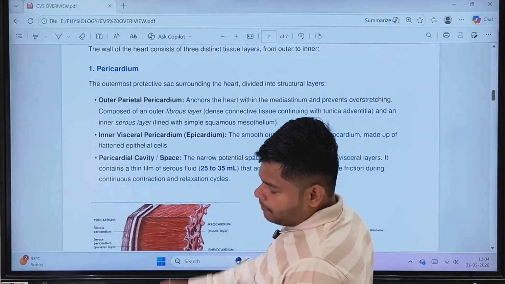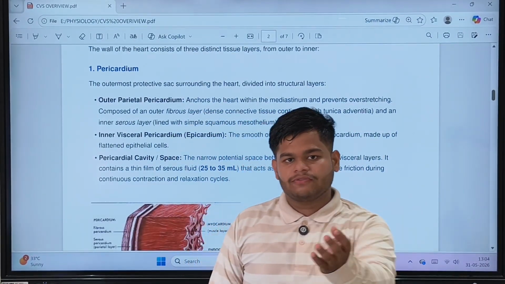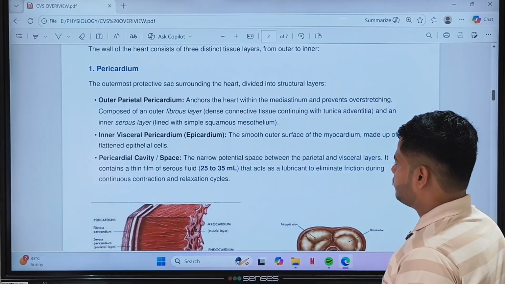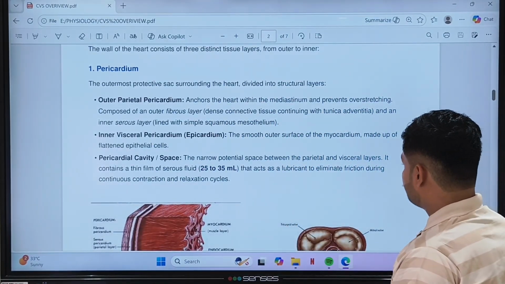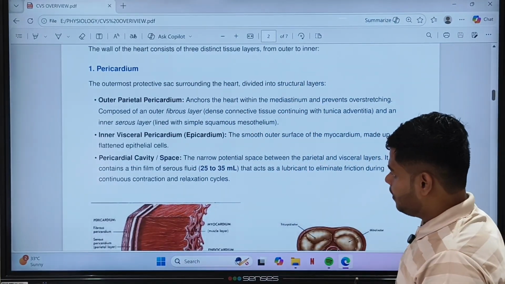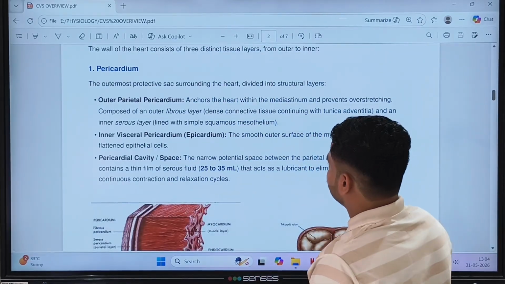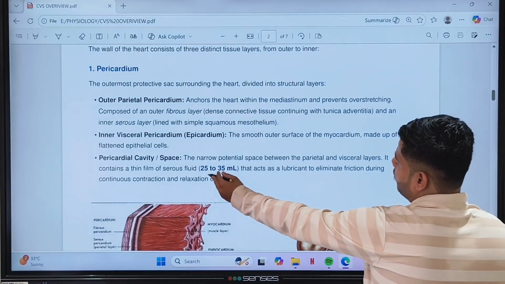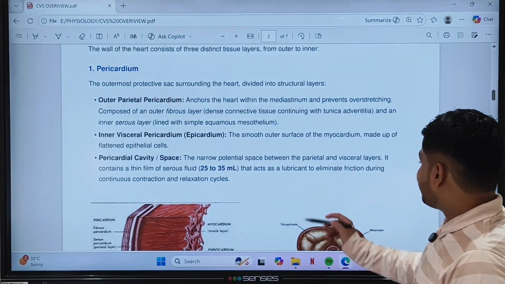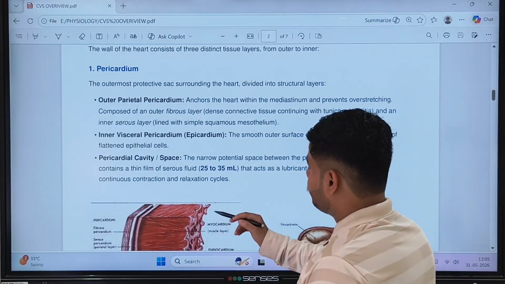If we have studied, wherever there is gaseous exchange, there is a presence of squamous epithelial cells, right? Now the pericardial space is the narrow potential space between the parietal, the outer, and the visceral layer. It contains a thin film of serous fluid, in the range of 25 to 35 ml, that acts as a lubricant to eliminate friction during continuous contraction and